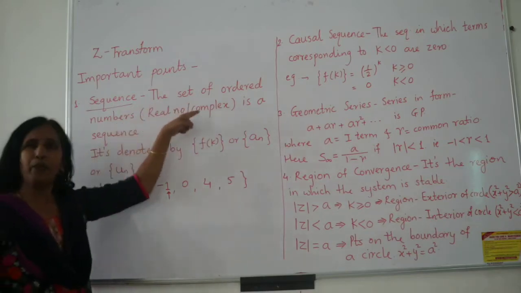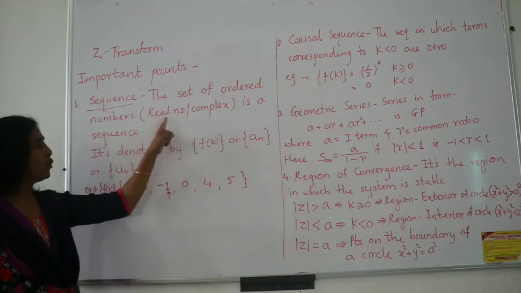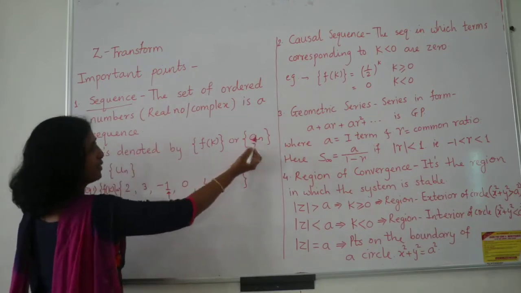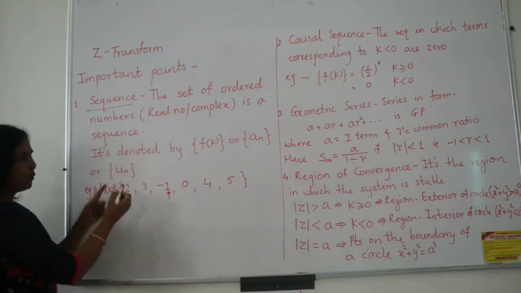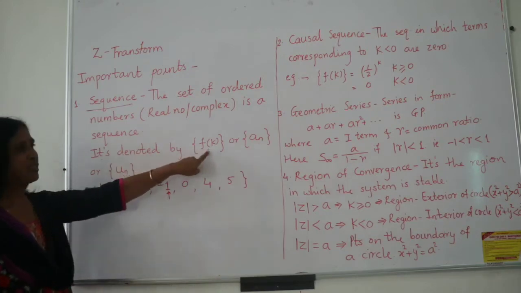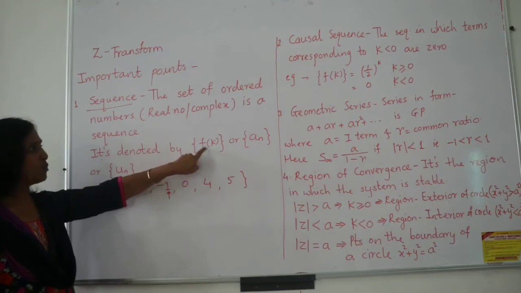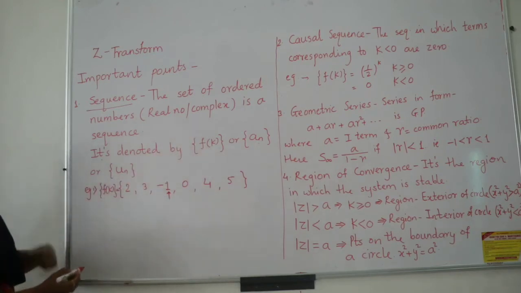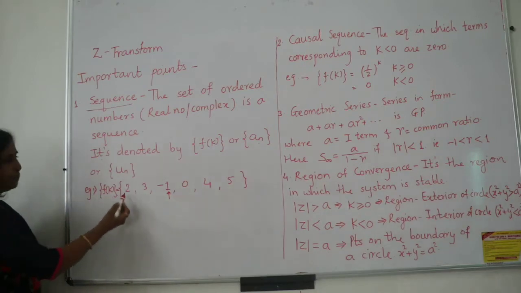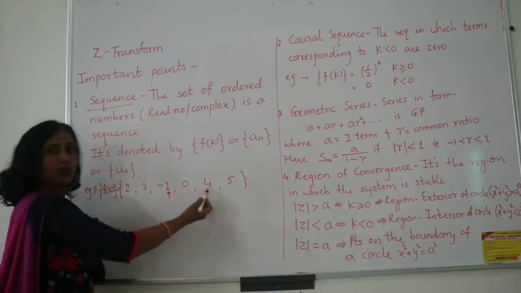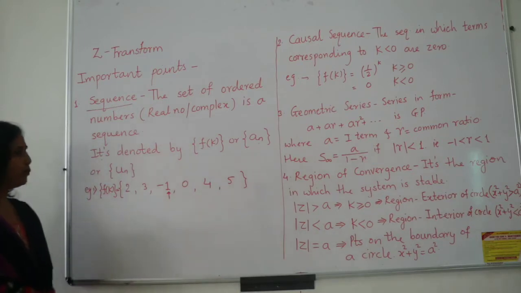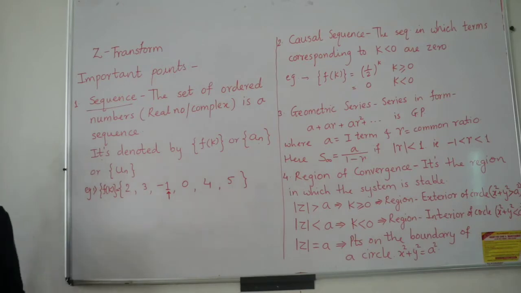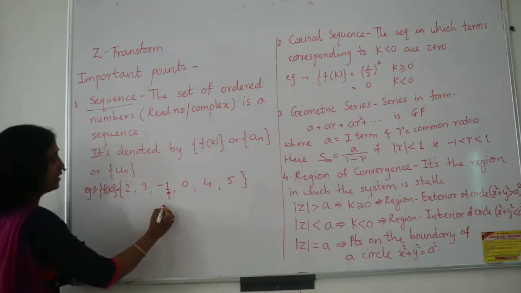Here every number follows a certain pattern. Okay. Generally this sequence is denoted as a_n; the sequence u_n is the most common notation. But now we have written the sequence f of k because we are going to use this notation everywhere in this Z transform. Okay, so now let us see one example. Sequence f of k is 2, 3, -1, 0, 4, 5, 1, given to you, and in this sequence there is an arrow notation given to you. So what does it indicate? This indicates the position.